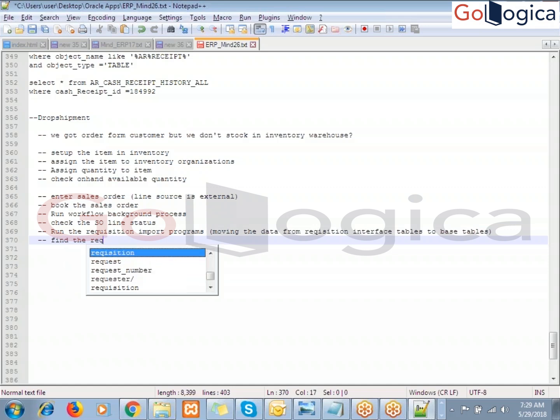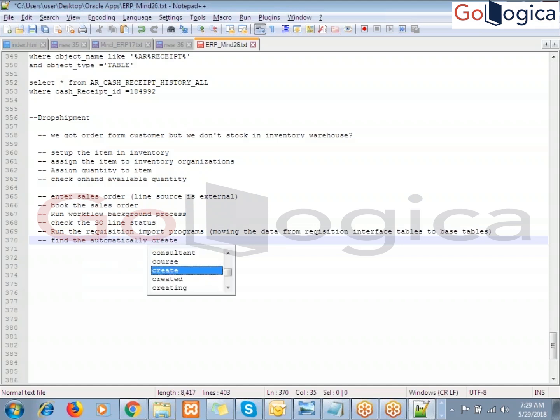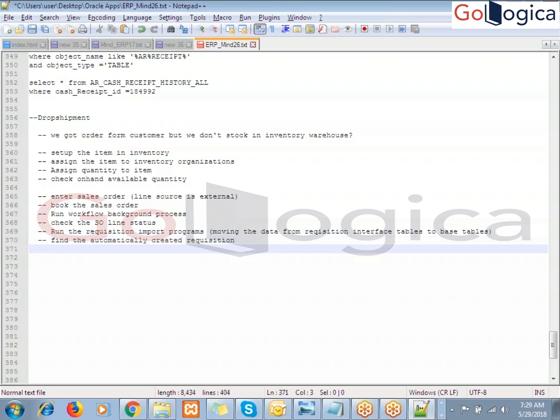Find the auto created requisition. So manually we are not creating the requisition. Sir, how is the requisition data coming here? It is automatically created. Did you enter any requisition data here? No, we are not entering any requisition data. But where is the data coming from?